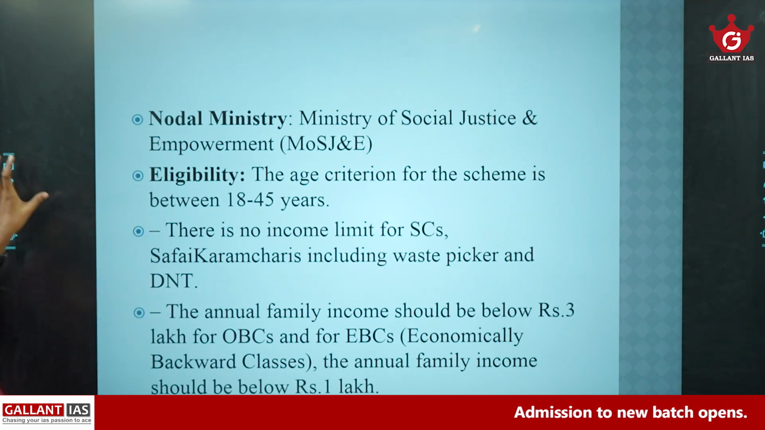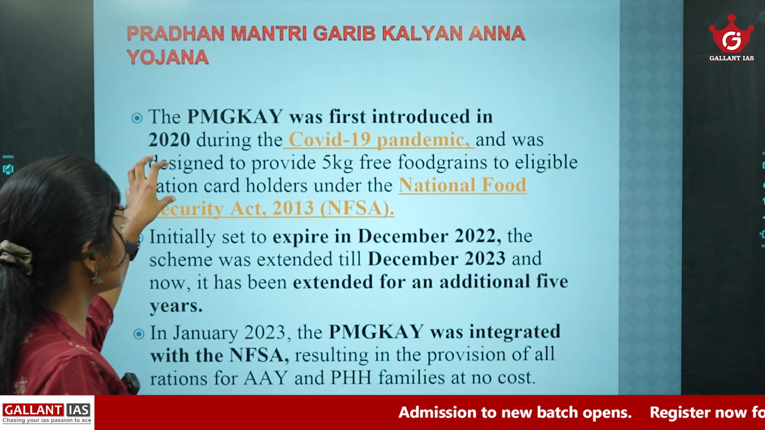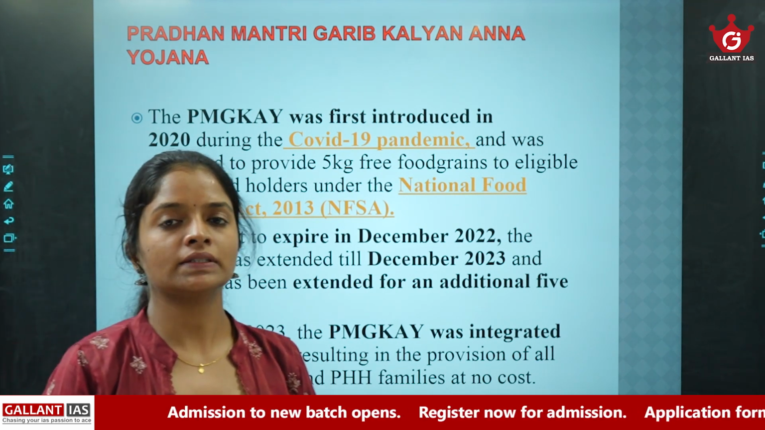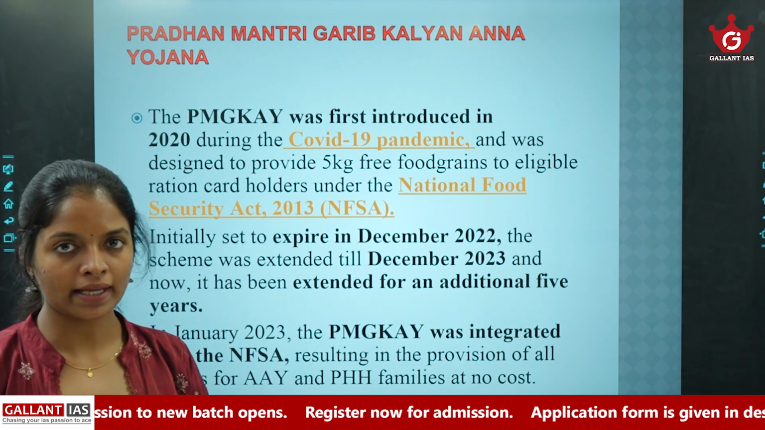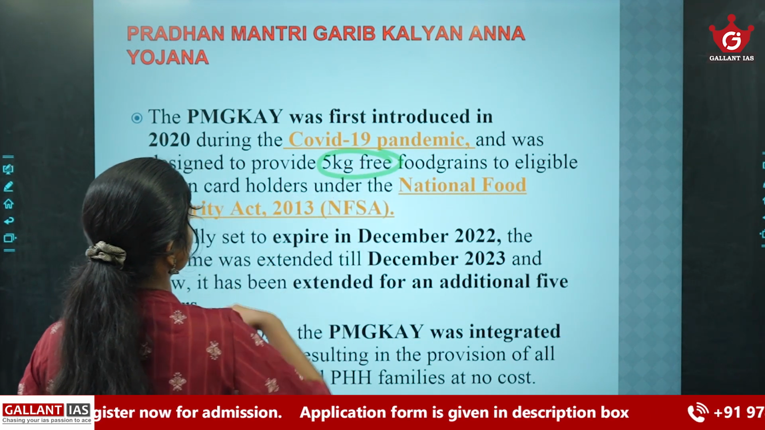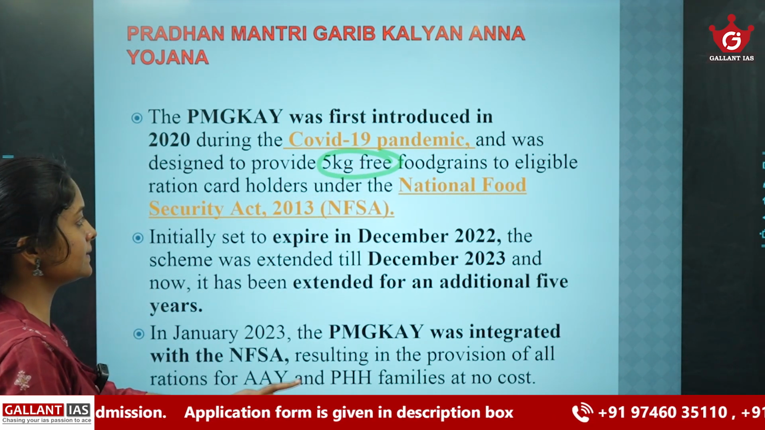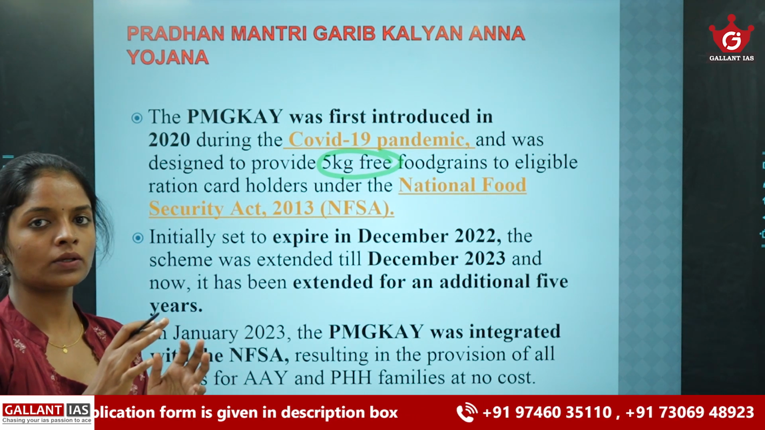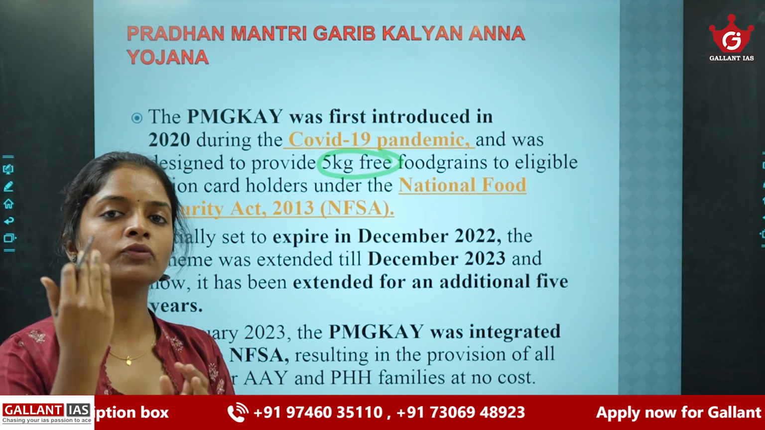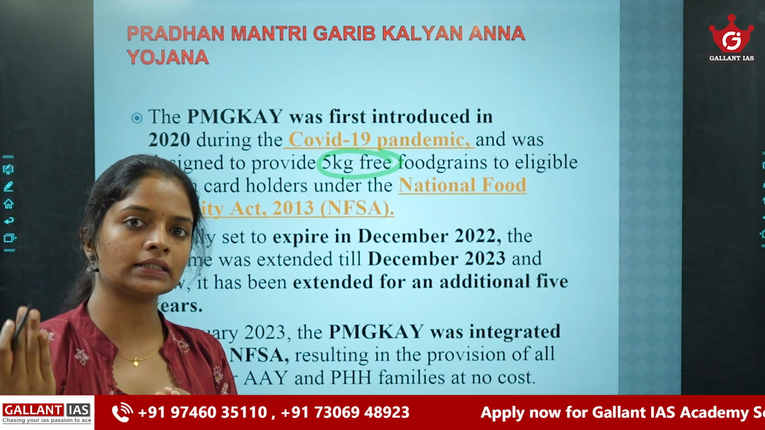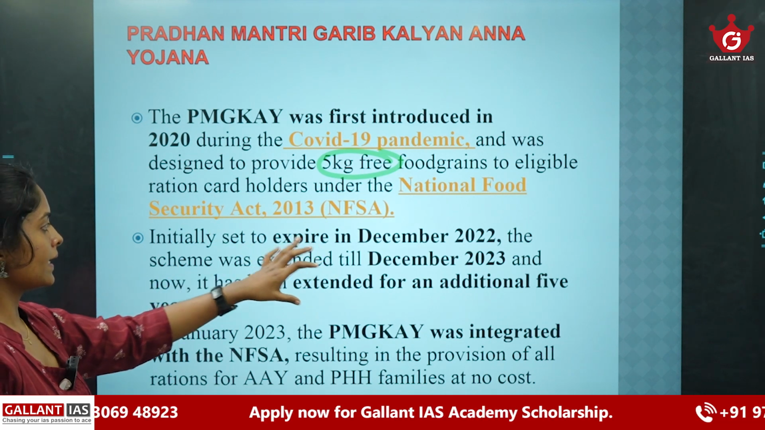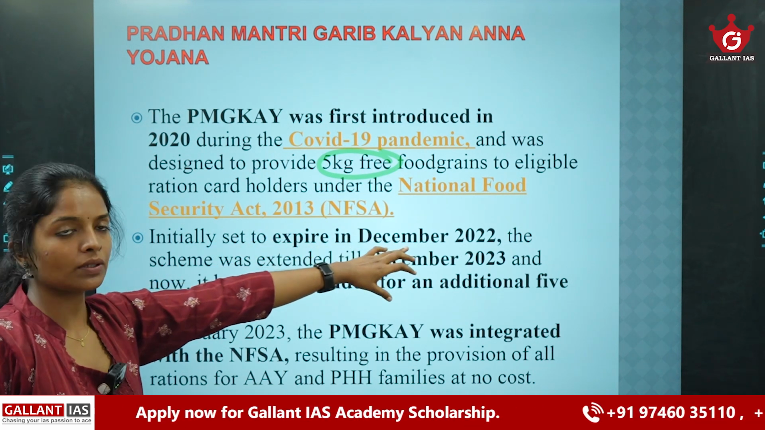Okay. So the next scheme is Pradhan Mantri Garib Kalyan Anna Yojana. It is an important scheme. It was launched during the COVID-19 pandemic, and it aims to provide 5 kilogram free food grains to eligible ration card holders under the NFSA Act. So during the COVID-19 pandemic, the government launched this scheme in order to provide an additional 5 kilogram of rice to these beneficiaries under the NFSA Act. Initially, this scheme was set to expire in December 2022.